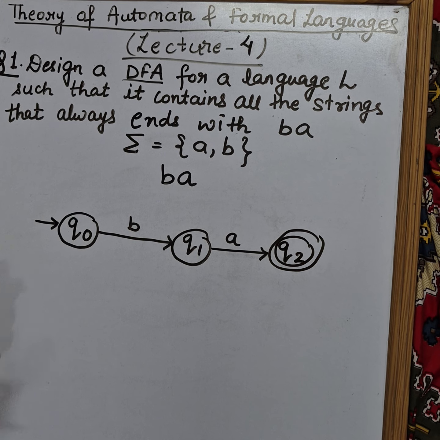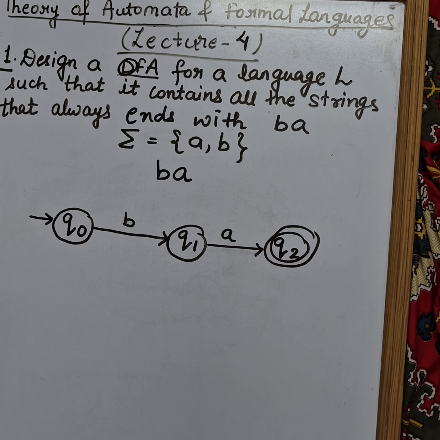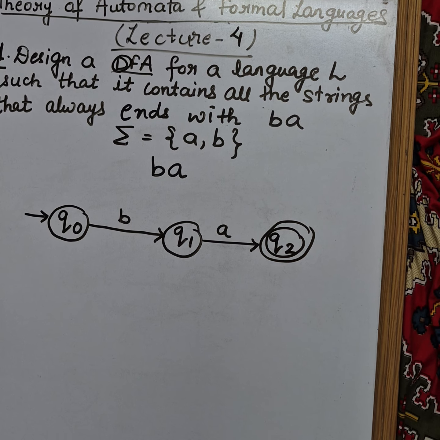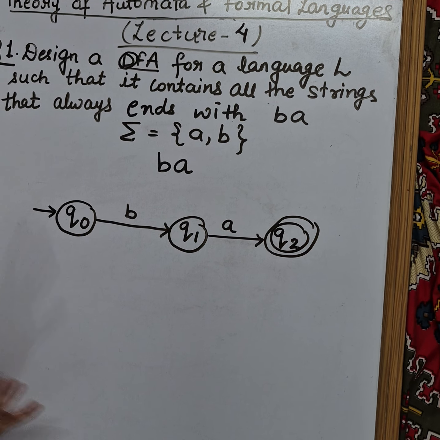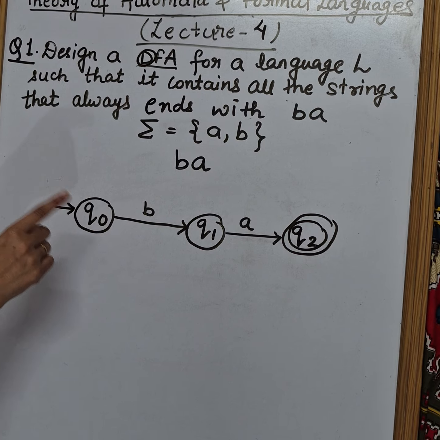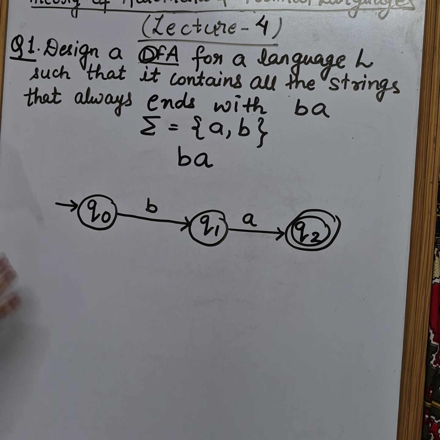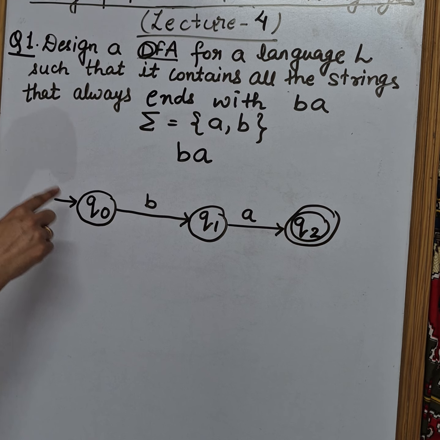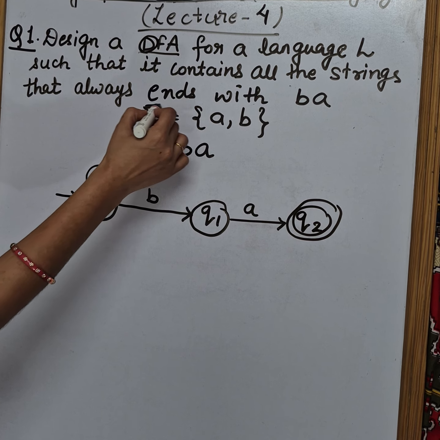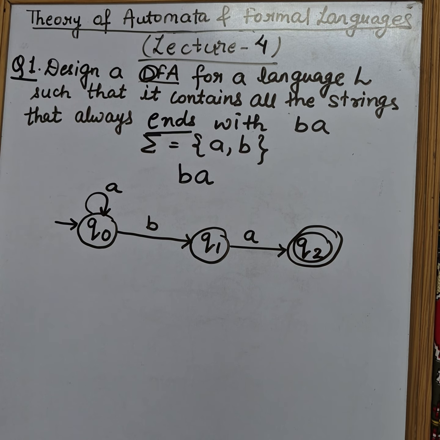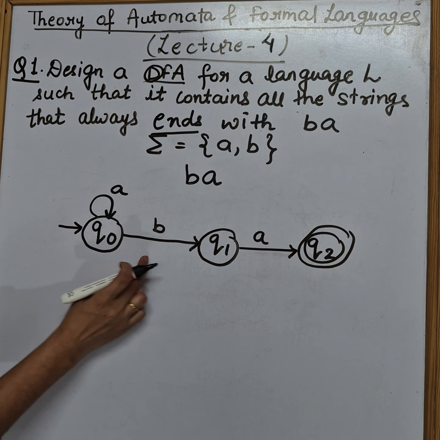Now let's figure out the rest. I told you that determinism says that for every state you need to draw the transition for every input symbol that you have, correct? So Q0 is talking about B, but it says nothing about A. So we have to figure out whether we will perform the self transition, meaning it stays at Q0. If a string starts with A, we have no problem. Why? Because the constraint is on the ending part, right? So we added a self loop on it. So Q0 on A will stay on Q0. On B, it will go to Q1.